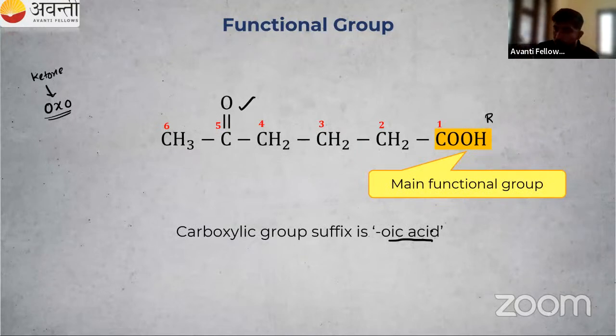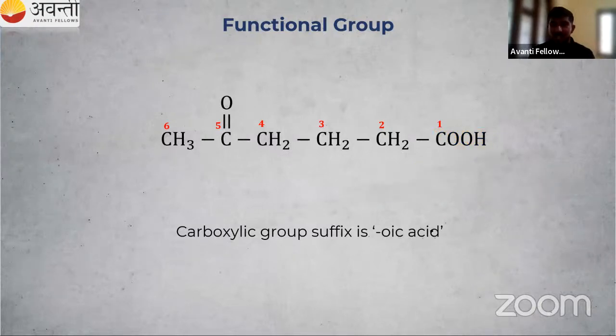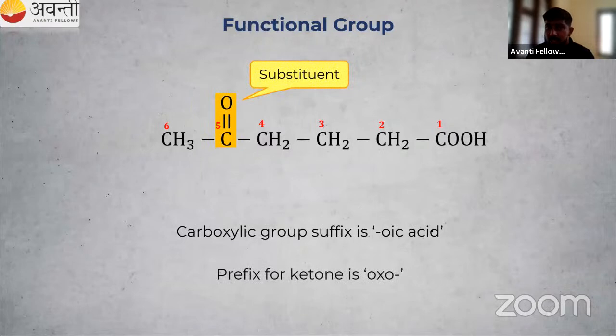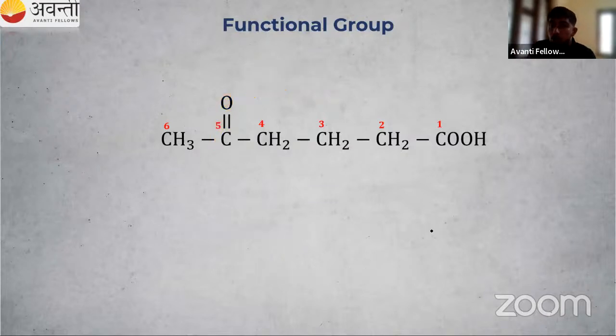Then the main functional group, that is a suffix. I hope you remember Mr. Virat Kohli: the word root is Virat, and Kohli is the suffix. Mr. is a prefix. So the carboxylic group is a suffix, oic acid. Then the substituent, that is a ketone, that is our oxo. If it is a prefix, we will use oxo.